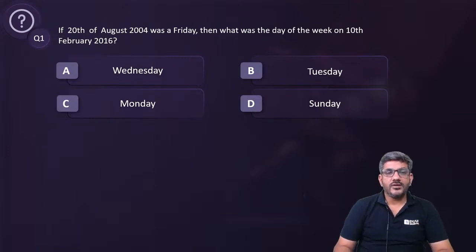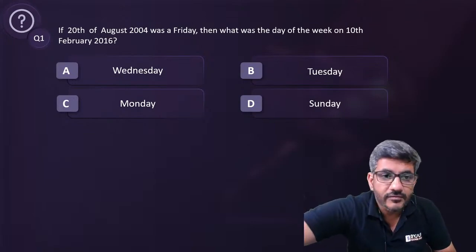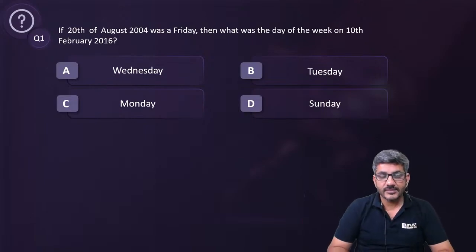If 20th of August 2004 was a Friday, then what was the day of the week on 10th February 2016? What is the answer?